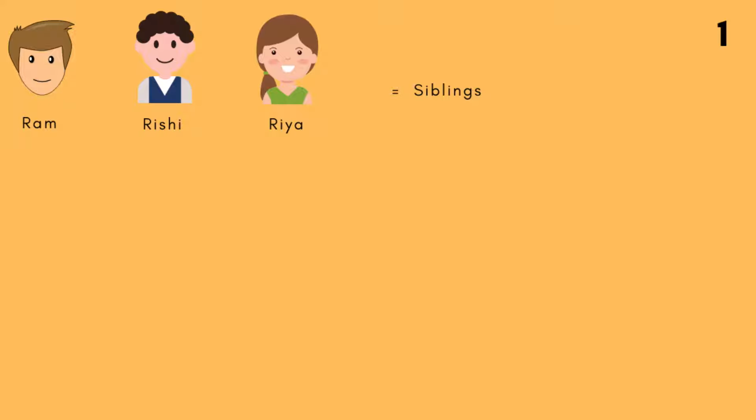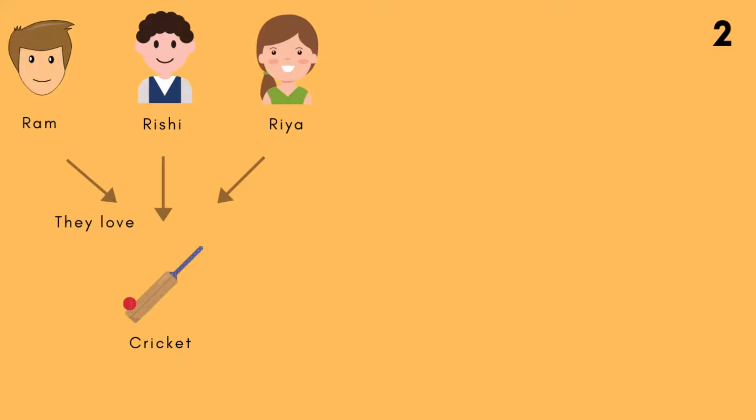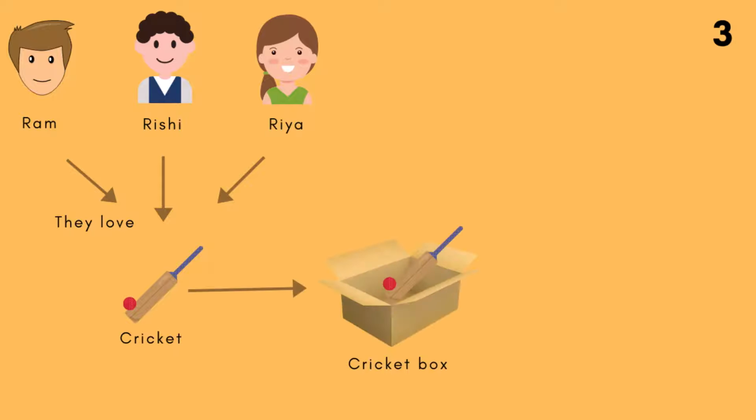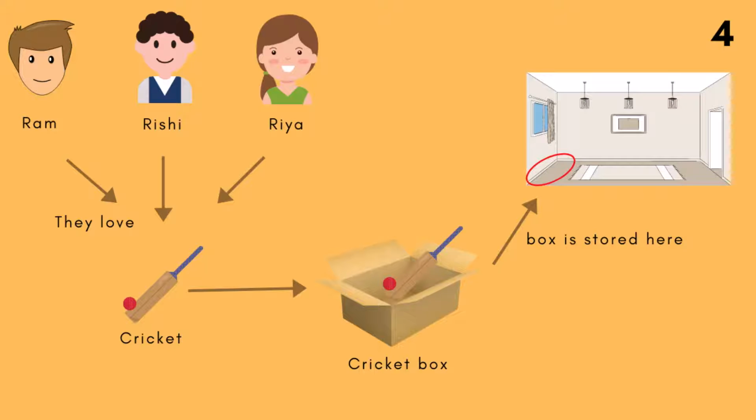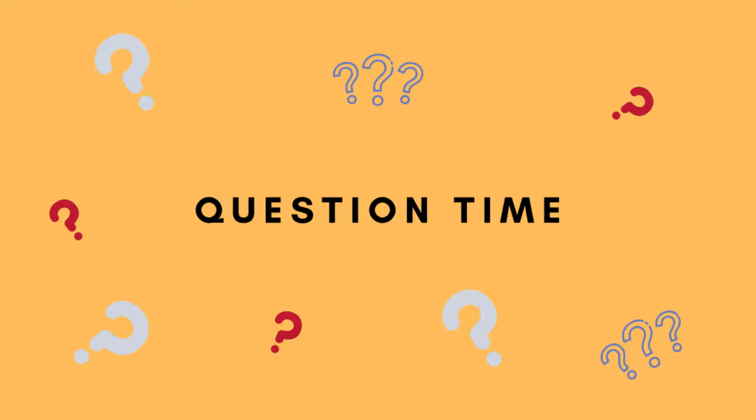Ram, Rishi, and Riya are three siblings. All three are cricket enthusiasts and they just love the game. All three of them play this game very well. They have a single cricket box at home, which is shared by all three of them. And lastly, they store this kit in a corner of their living room. These are four facts we have established in our example. Now let's ask a few questions to get some interesting answers, and simultaneously we will understand the concept of functions too.